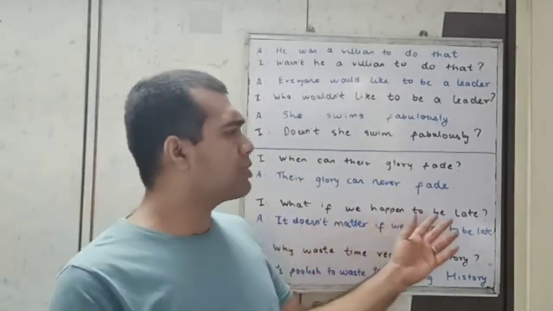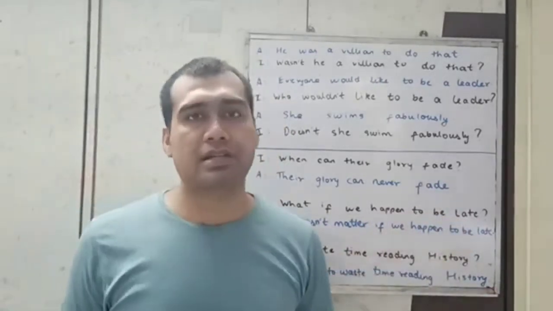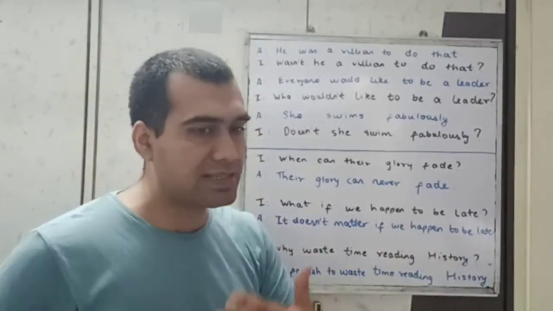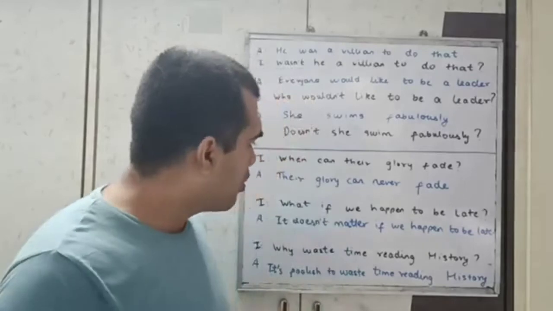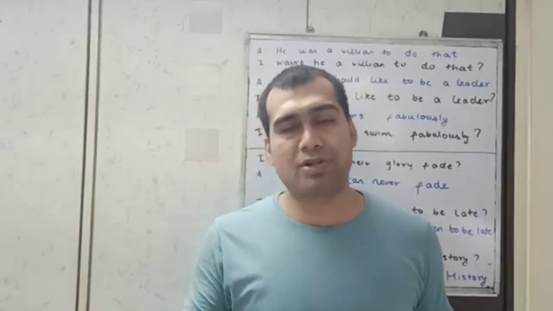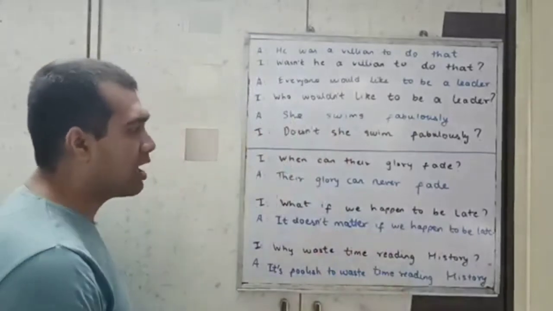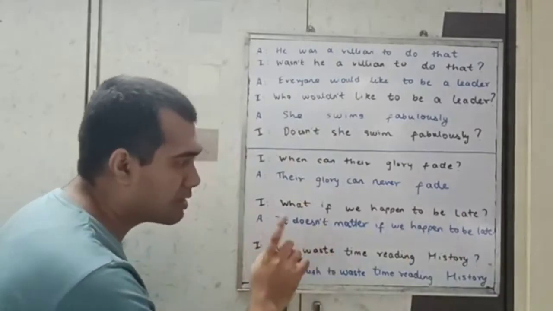What if we happen to be late? It doesn't matter if we happen to be late. Understand the meaning behind the question. So if somebody is saying, what if we happen to be late? Well, it matters a lot if it's my class. Anyway, what if we happen to be late? What is the person trying to say? The person is trying to say that it's not a big deal if we happen to be late. So that is the assertive sentence. And notice how, since there is no negative word in the question, there is a negative word in the answer.